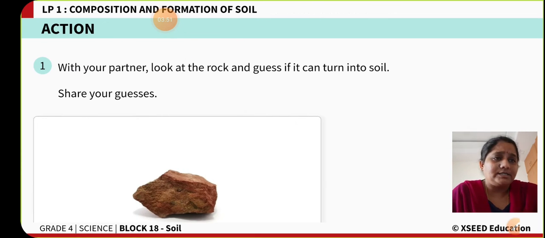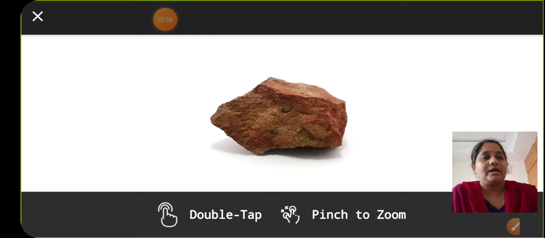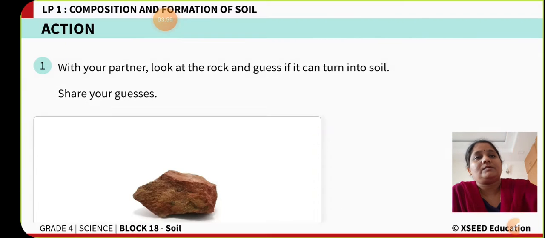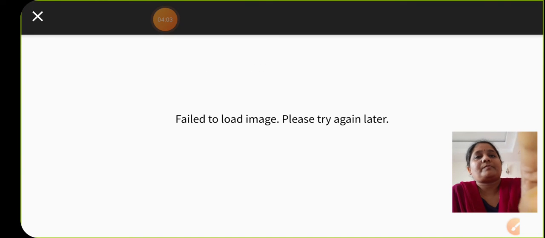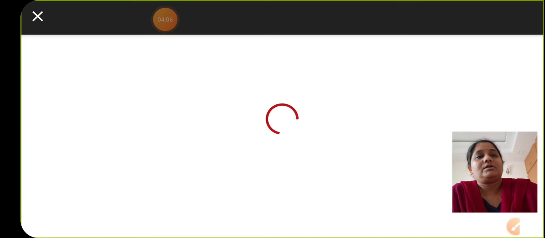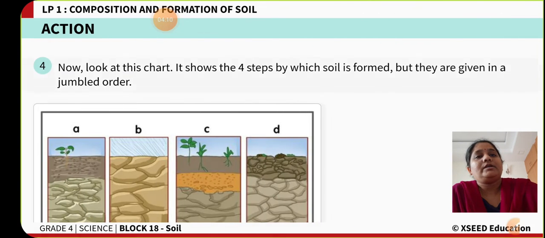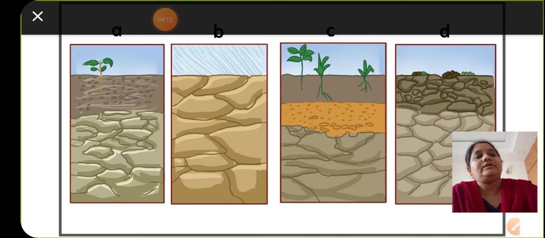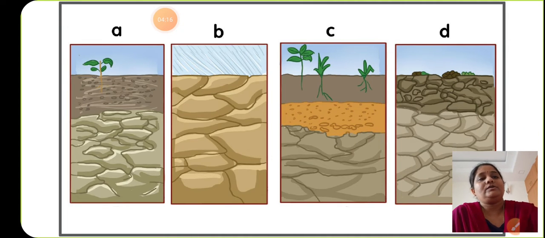To understand how the soil is formed, at first we should have some resources like a rock, then a hammer, a rock and a hammer like this. Then have a picture of these different stages in the formation of soil. Take a click of this picture and keep it with you so that we can start our activity.